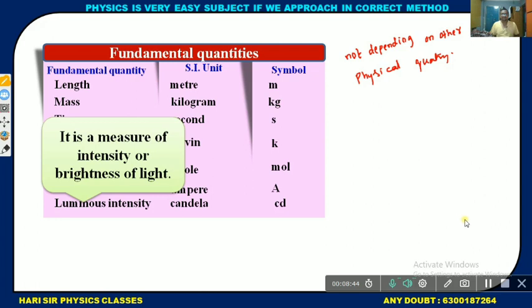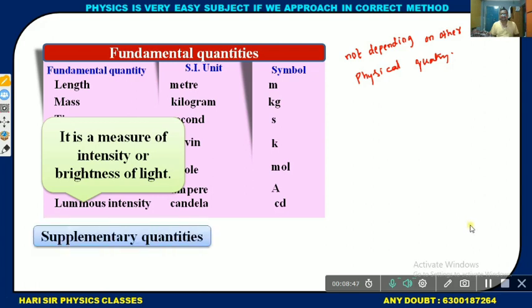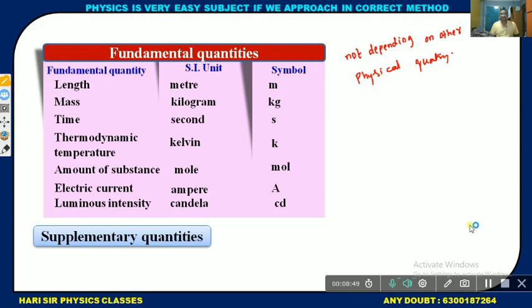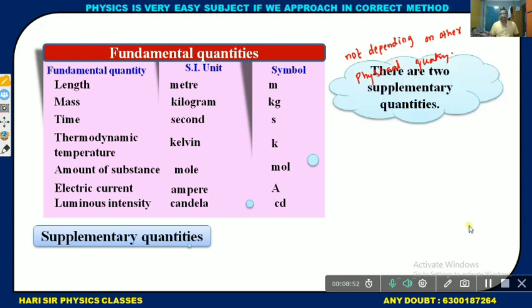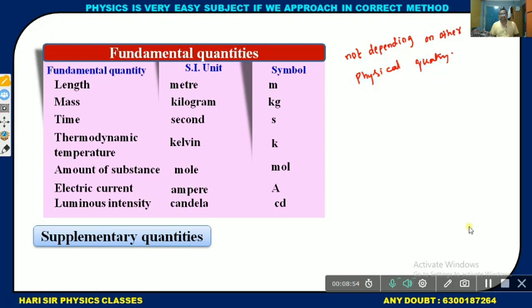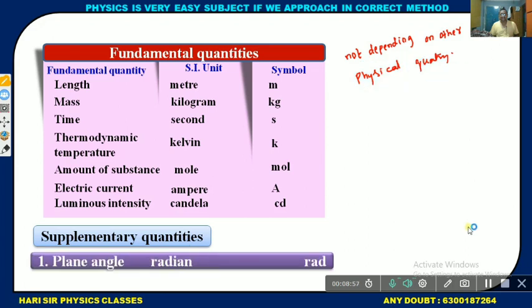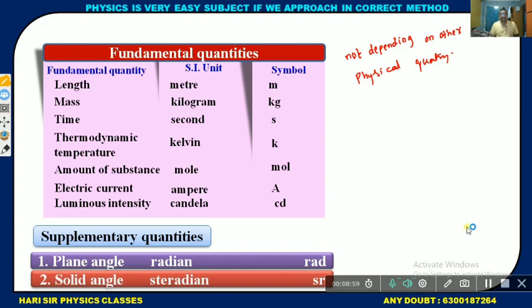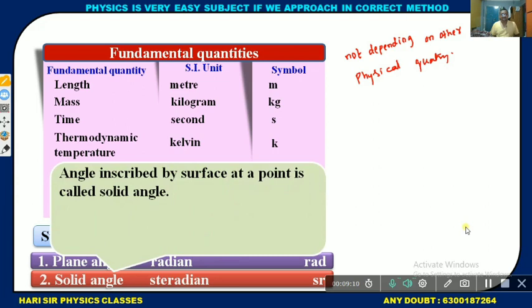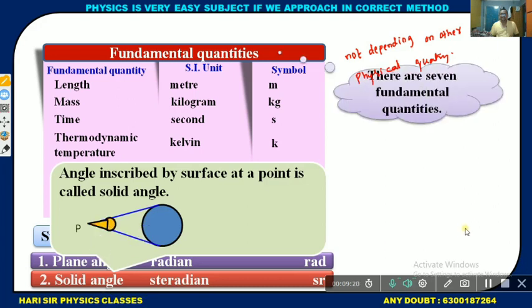Luminous intensity is nothing but the brightness of light. There are only two supplementary physical quantities. One is plane angle, with the SI unit radian, symbol RAD, and the second one is solid angle, with the SI unit steradian. The angle subtended by a surface at a point is called solid angle. So this is solid angle.